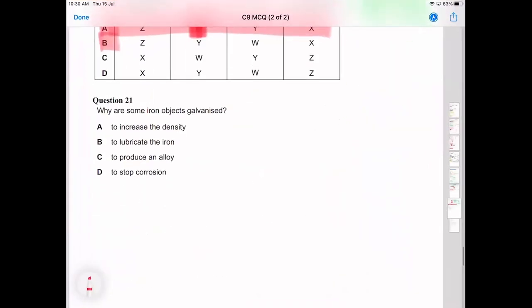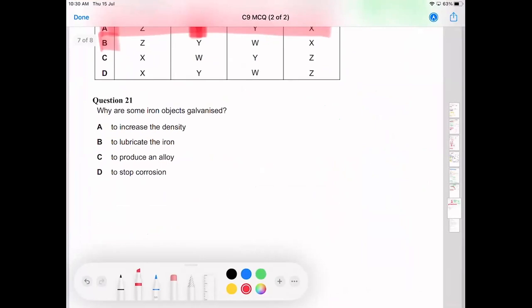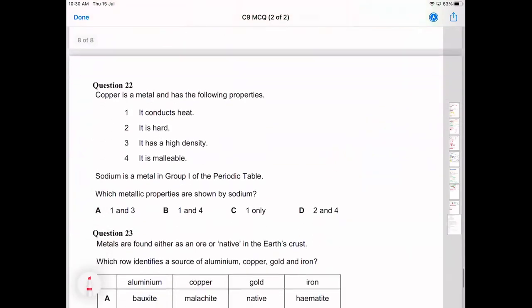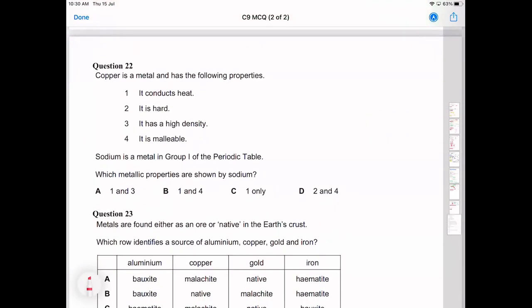Cool. Why are some iron objects galvanized? To increase density, to lubricate, to produce an alloy, to stop corrosion. Cool. So we add zinc on top of iron because we know zinc is more reactive and it's going to sacrifice itself. Also, we call it sacrificial protection. Yeah, so the zinc literally gives up its life for the iron. It sacrifices itself.